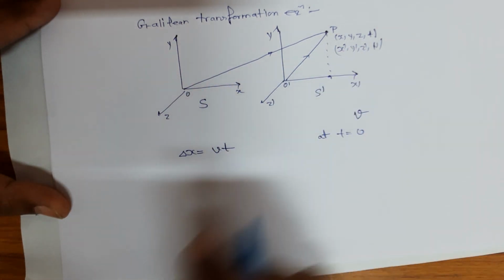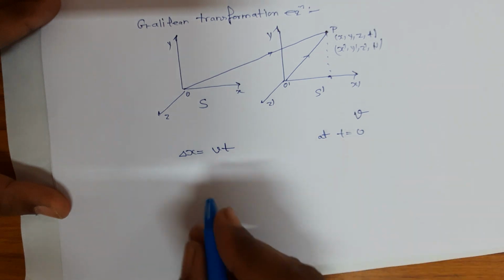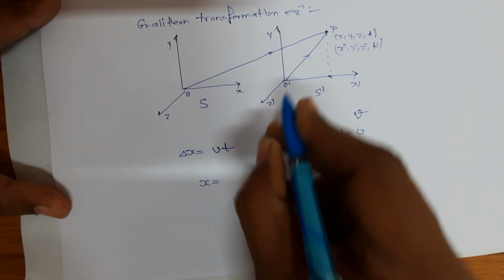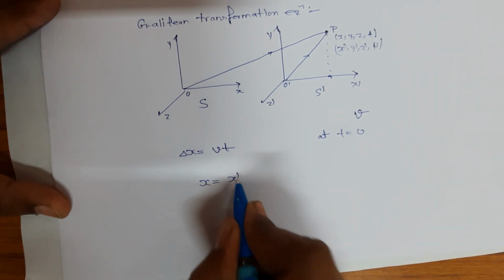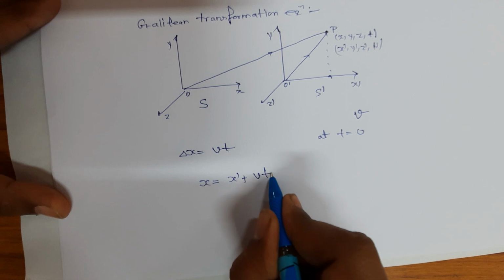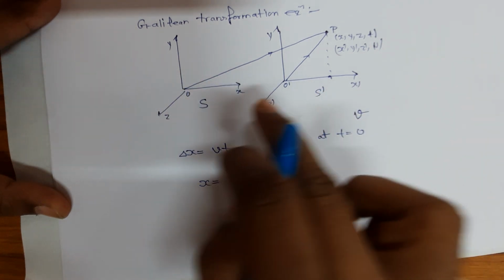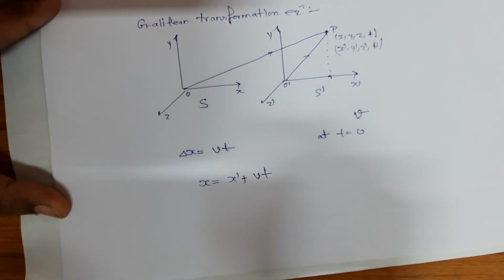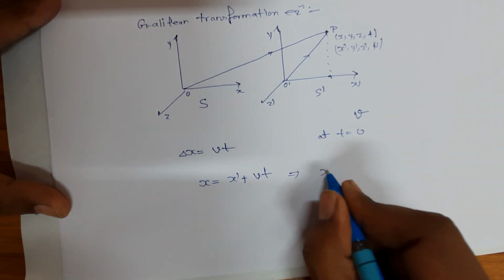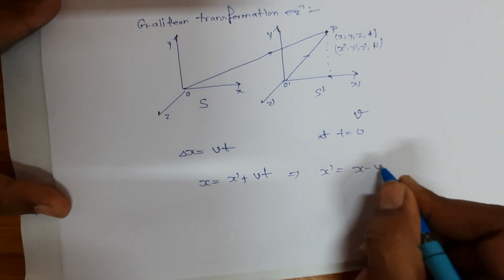Since it is moving in the positive x direction, you can write x is equal to this distance x dash plus vt, the distance S dash has moved from O to O dash, or you can equally write x dash is equal to x minus vt.